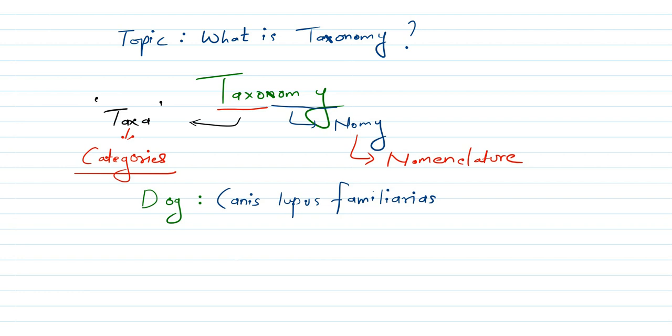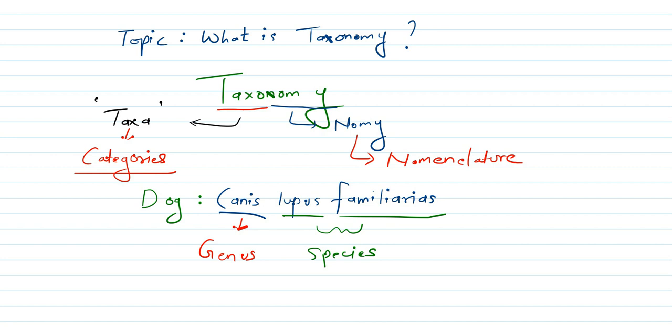But what you need to know is that the first word, canis, is the genus to which the dog belongs. Only the word canis represents the genus, whereas the other two words, lupus familiaris, represent the species of the animal dog.